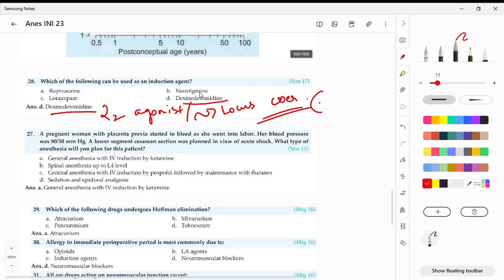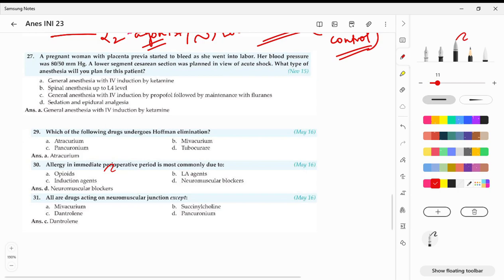So one point, alpha 2 agonist, that you should be remembering. Another one is hemodynamic control. These 2 points are your main focus MCQ points, though not that much explored in NEET and other examinations. Next, coming to your pregnant woman with placenta previa. What are you going to do? Same, hypotension. Go for our friendly drug, ketamine. Always ketamine, unless said otherwise.